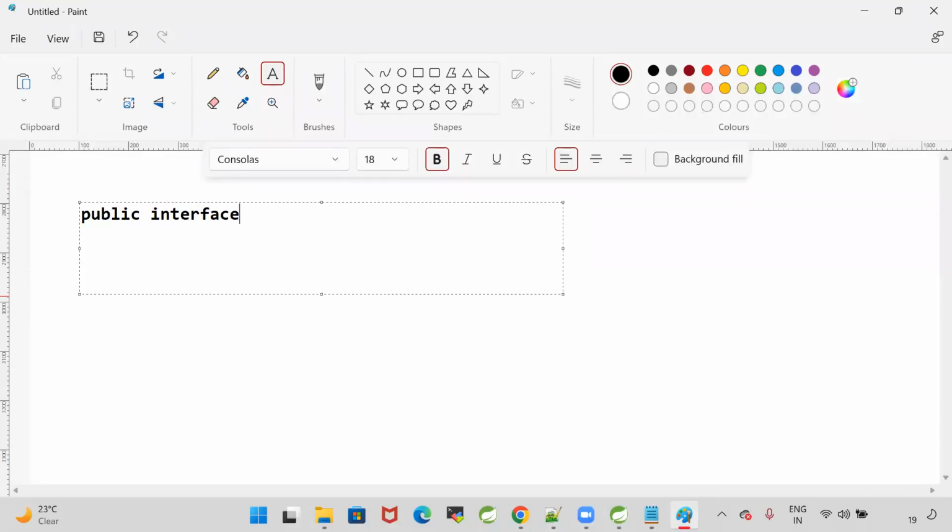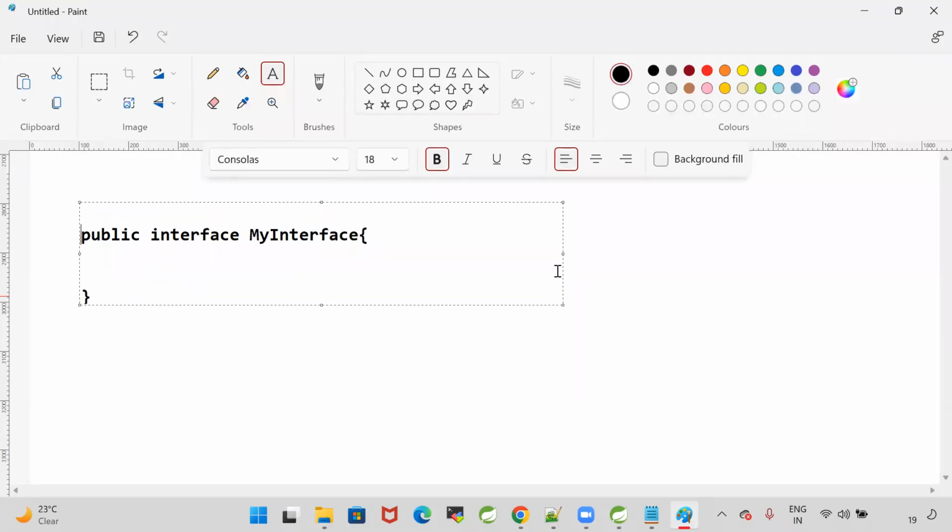Public interface MyInterface. To represent this interface as a functional interface, I'm writing @FunctionalInterface. Whenever I write @FunctionalInterface, the Java compiler will check whether this interface is really a functional interface or not.